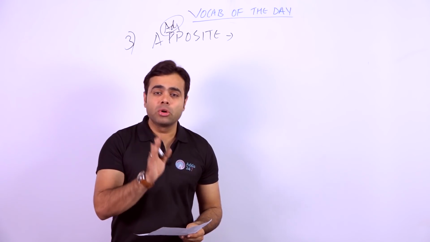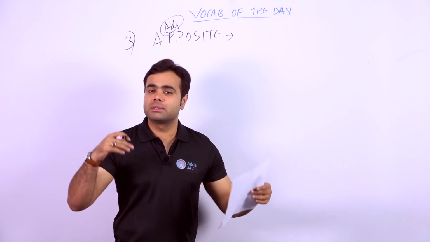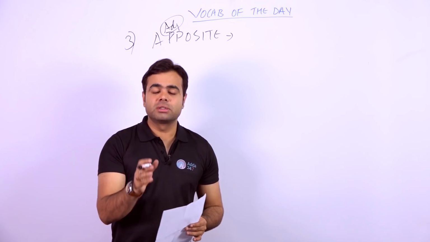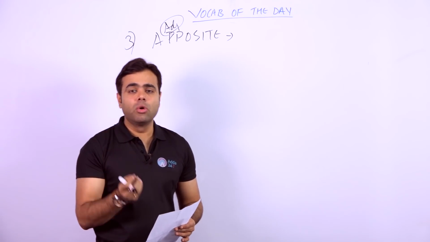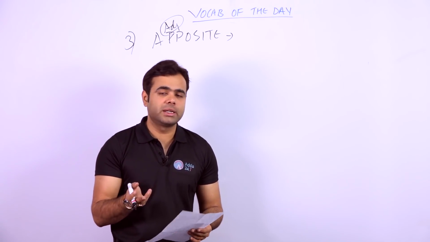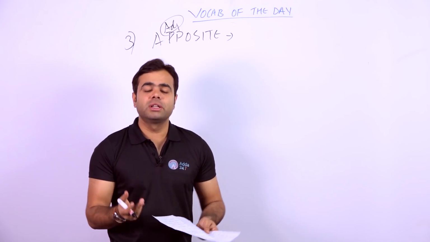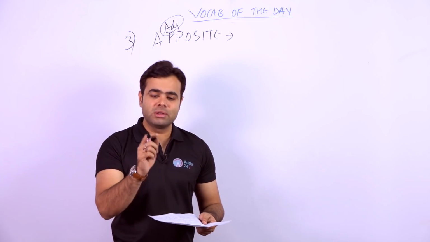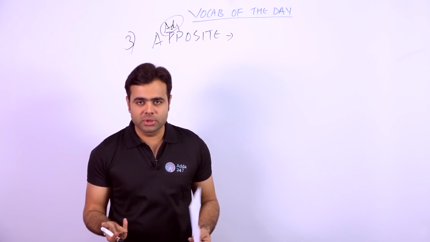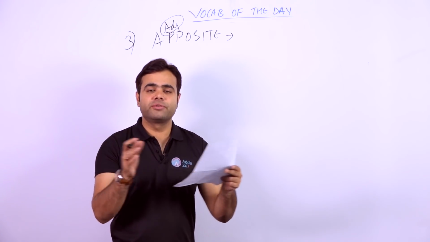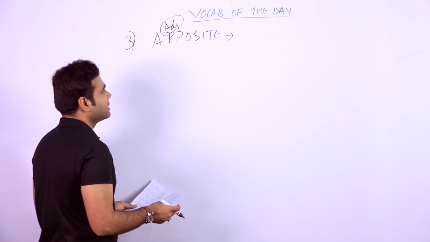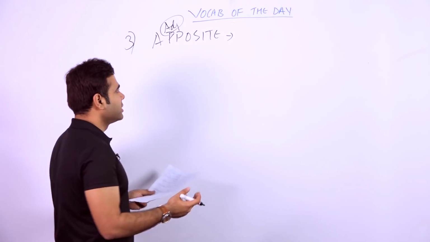Apposite and opposite are both different words. Whatever they are saying, they just don't concern themselves. They will say this word or that, and they'll say that it's opposite. It's not. This is apposite and that is opposite, obviously different words, but when they use them, they mean to say that it is opposite, that is face to face. This kind of thing happens. You must also have noticed this.